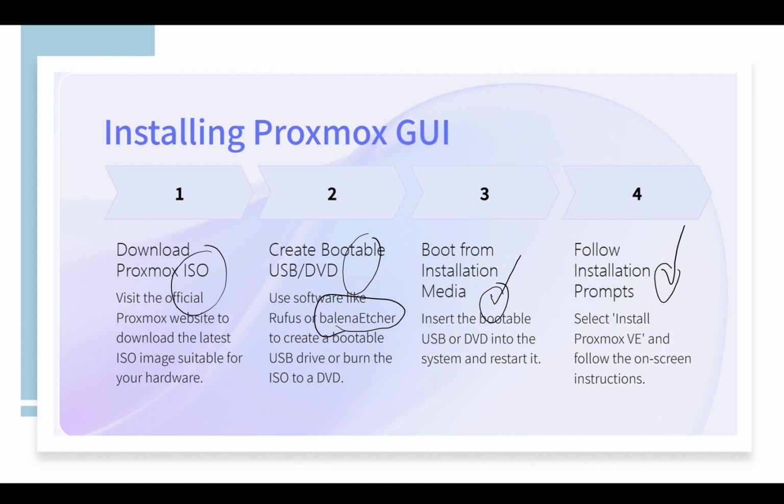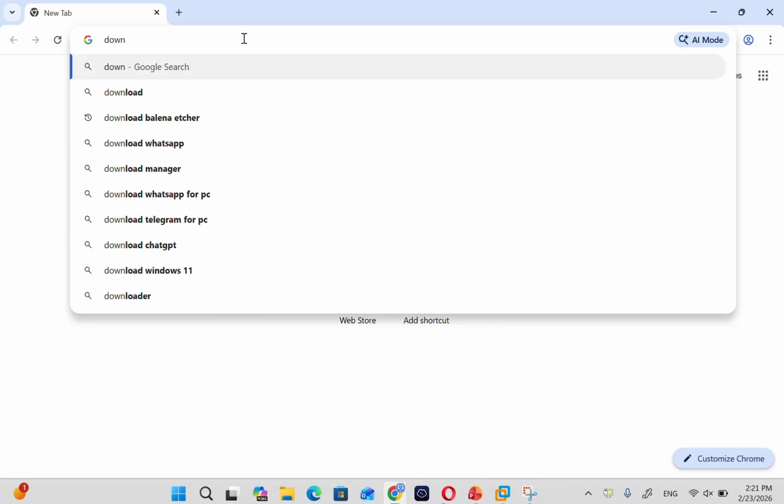First, let's download the Proxmox ISO image from the official website, and next let's boot your image with Balena Etcher. We will download Balena Etcher also, and we will go on with booting from the installation media and following the prompts. To download the Proxmox ISO, you have to download